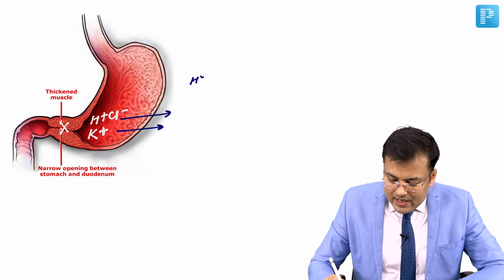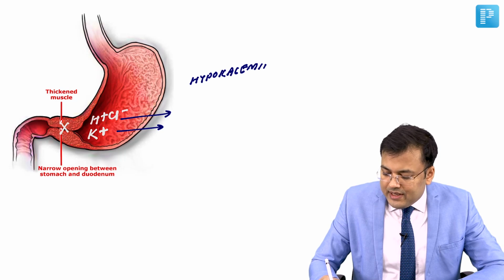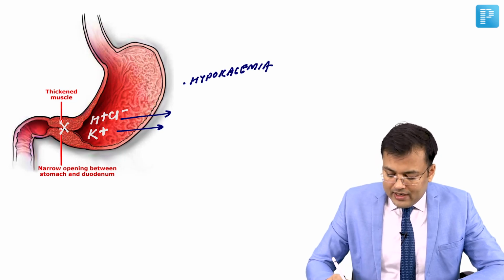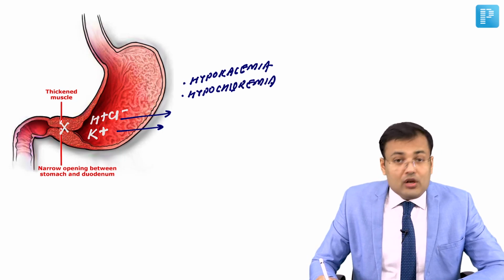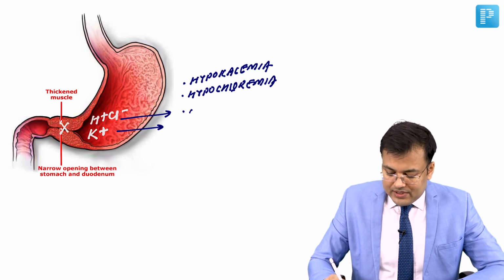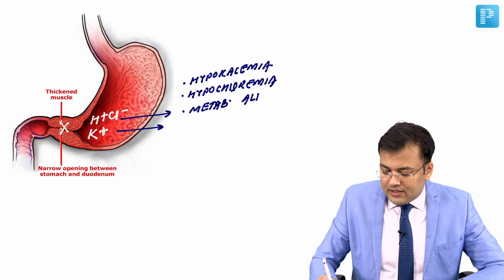There is hypokalemia. Yes, potassium is being lost, hypokalemia. Chloride, so there is hypochloremia, and there is loss of H plus. So this patient will be having what? Metabolic alkalosis.